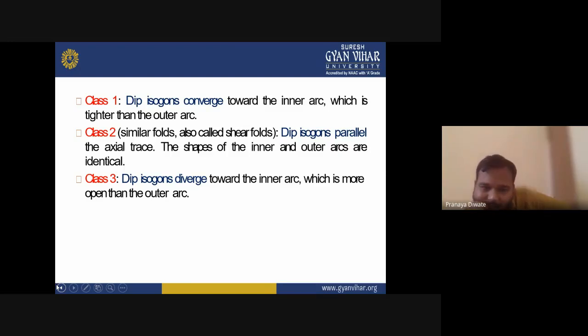Class 3: dip isogons diverge toward the inner arc, which is more open than the outer arc. So these are the three different kinds of classification of Ramsay.